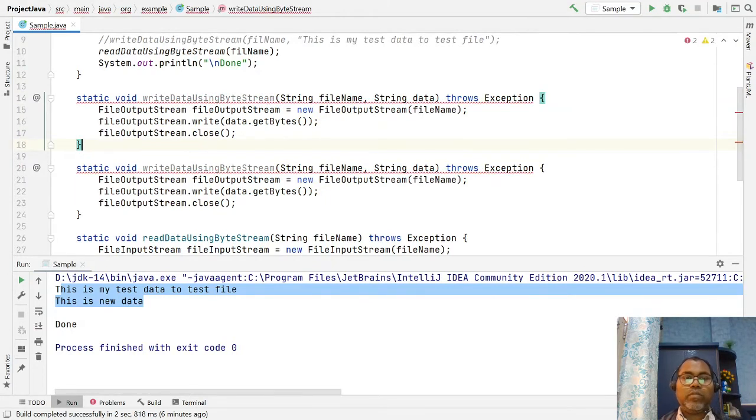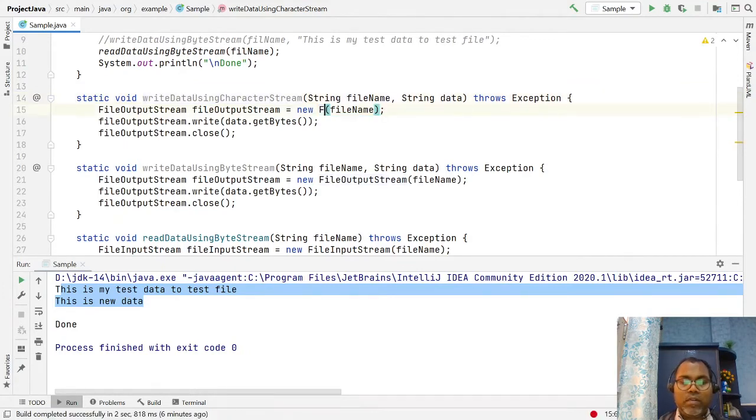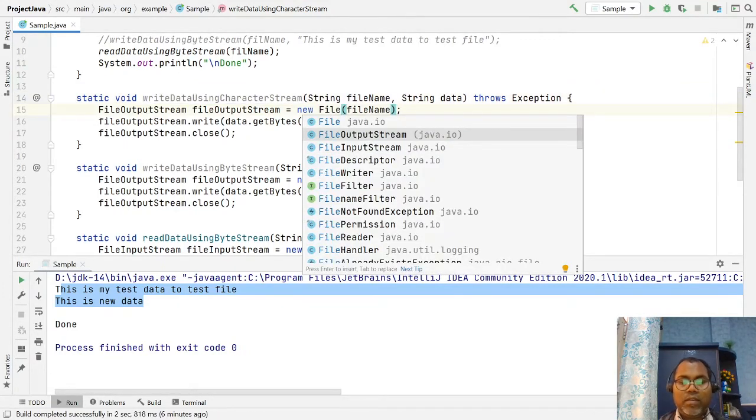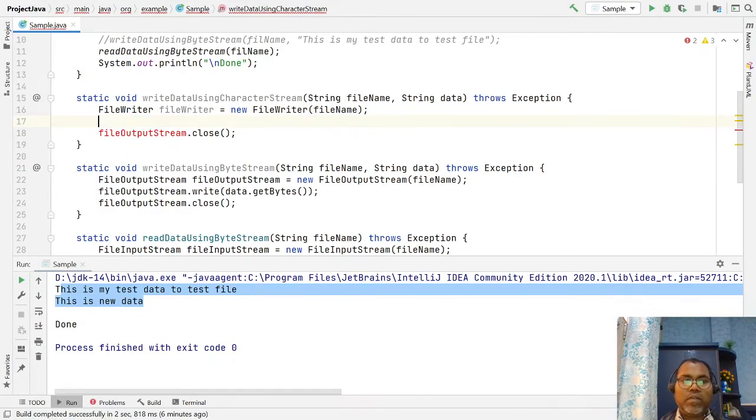Here I want to use the character streams. So here we have to use the file writer. You have to write the file, so you have to use the file writer. Okay, here I have a file. Whenever you open your file, you have to close your file as well.